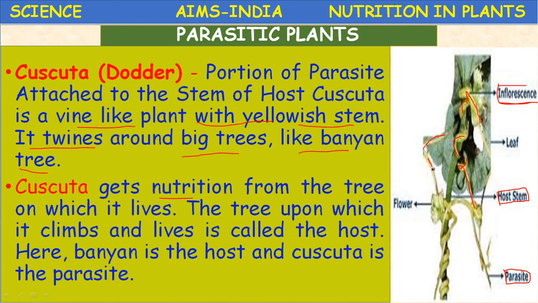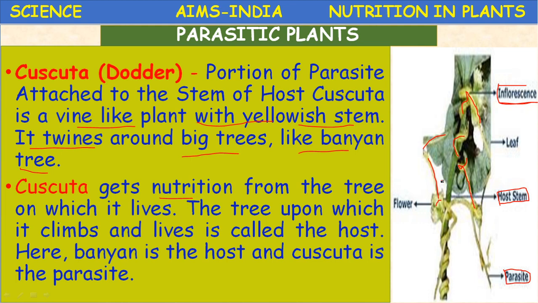These are the flowers of Cuscuta. It gets nutrients from the stem on which it lives. The tree upon which it climbs and lives is called the host. Here the banyan tree is the host and Cuscuta is the parasite.